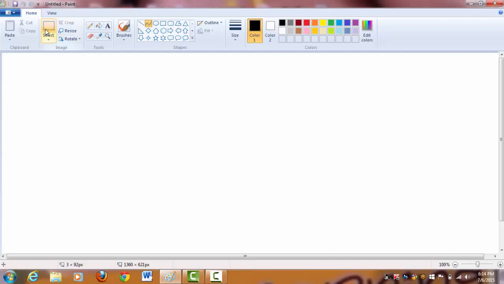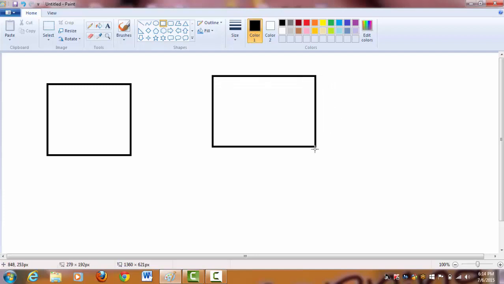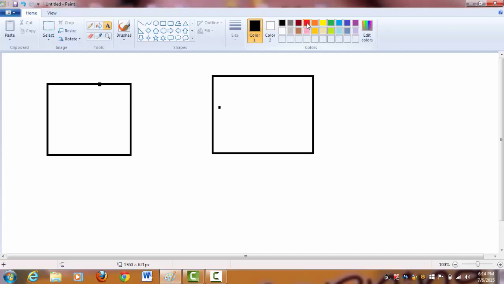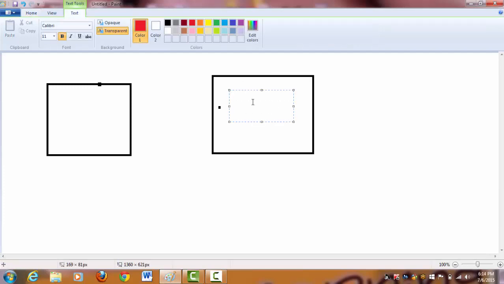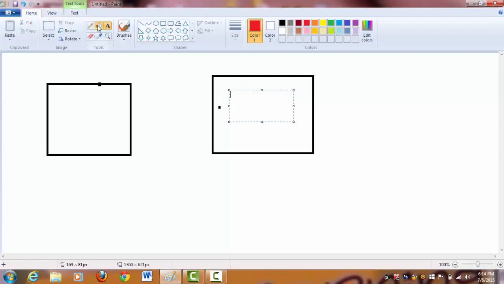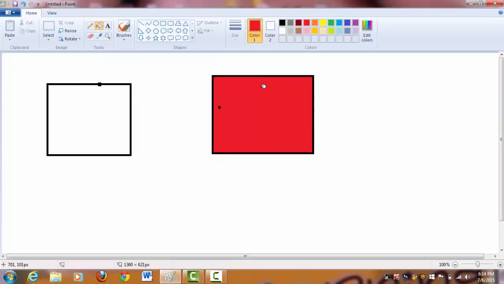So in web services, listen carefully, there will be a client and there will be a server. This particular thing is the server, don't confuse.